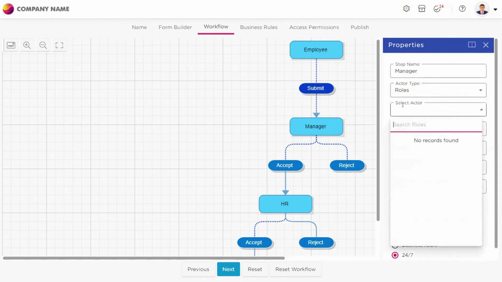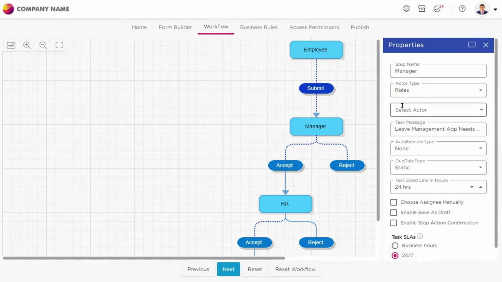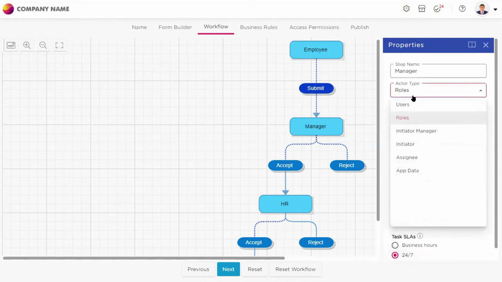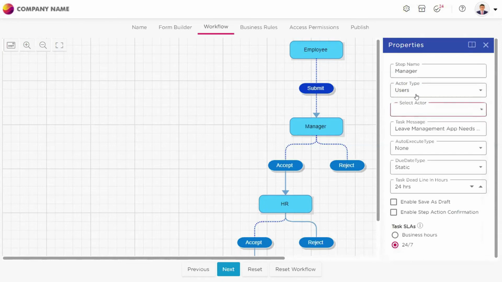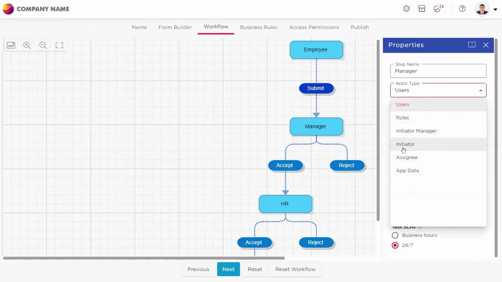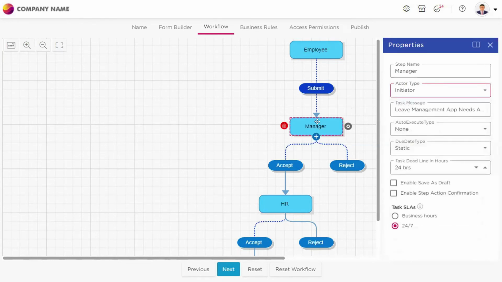So as you can see, I am not having any roles in this workspace. I did not provide any roles in this workspace, so I'm not having any actor here to select. Maybe I will select users. Do we have users? No, there are no users. So I will select initiator itself as a manager.